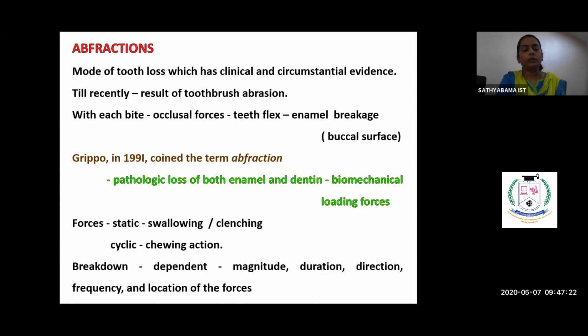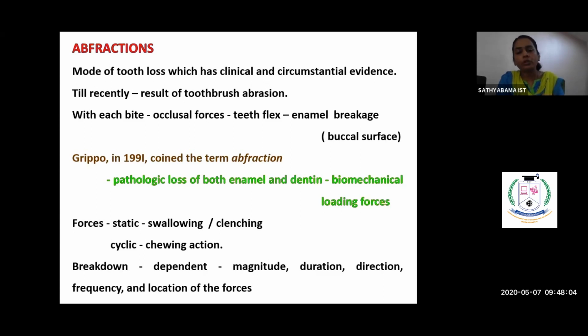But later they concluded that it is excessive occlusal force. So the biomechanical loading forces, mainly when we are chewing or when we are grinding, clenching. So what will happen? The excess occlusal force is transferred to the tooth. Actually, we know that the force is supposed to spread and distribute equally over the alveolar process. Instead, if it is a heavy force, the enamel, which is the topmost layer of the tooth, will break down. It will tend to give way.